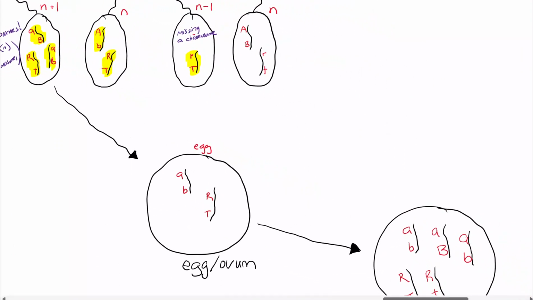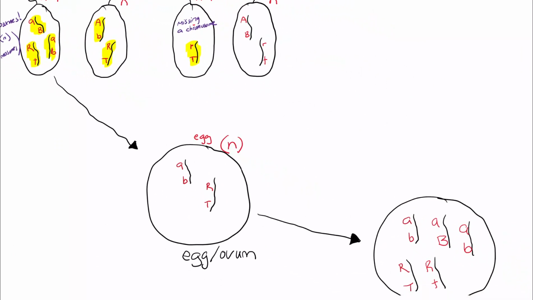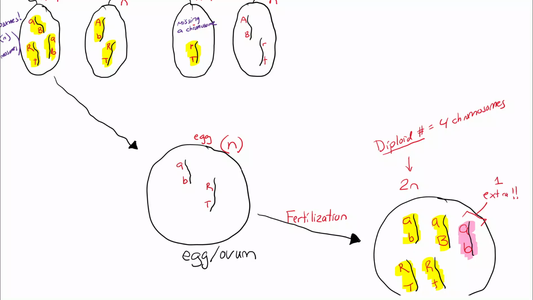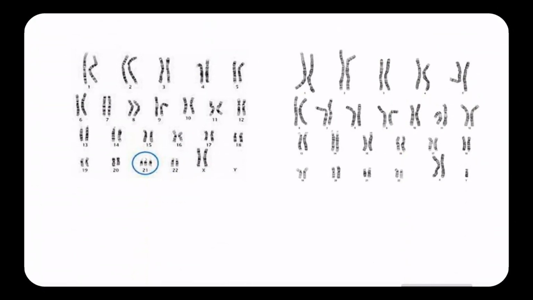If this cell with an extra chromosome fertilizes the egg, it looks like the egg, when it gets fertilized and becomes a zygote, has its homologous chromosomes. It has its 4 chromosomes, which will make it diploid, but it has that extra chromosome. So it's going to be 2n plus 1.